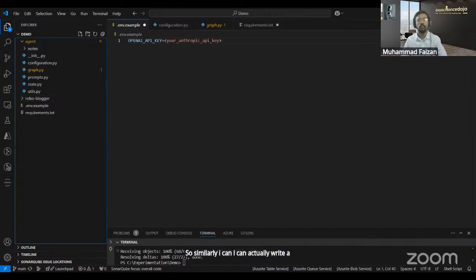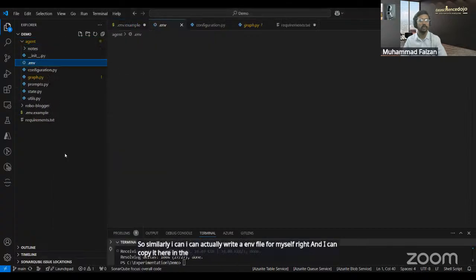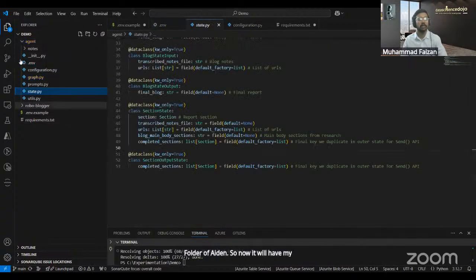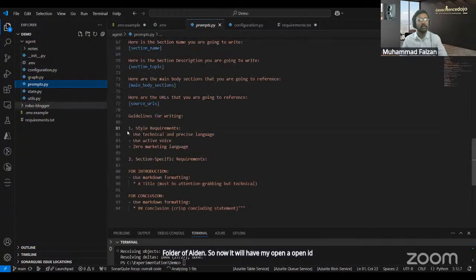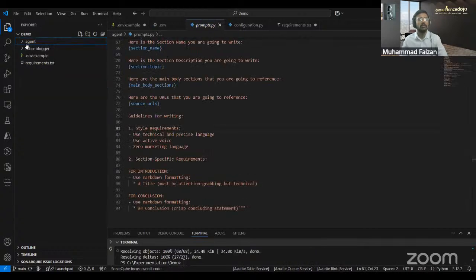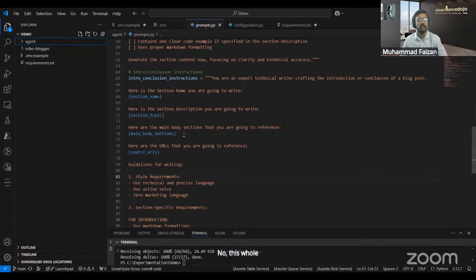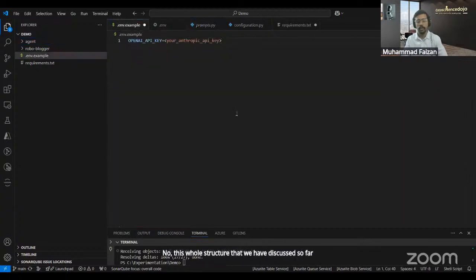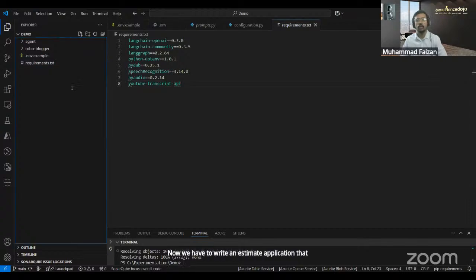Similarly, I can write an env file for myself, and I can copy it into the agent folder. So now it will have my OpenAI key. This whole structure that we have discussed so far is the back end of our solution. Now we have to write a Streamlit application that will help us show our blog on the UI.